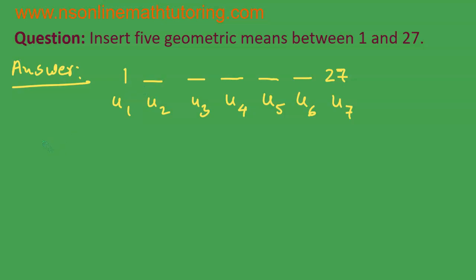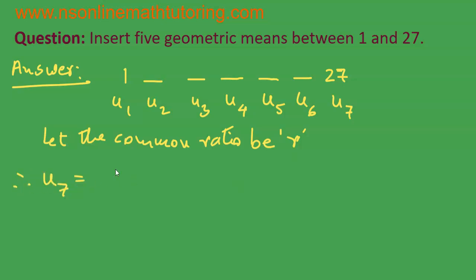And since this is a geometric sequence, there will be a common ratio. So let me write, let the common ratio be R. Okay. Therefore, U7 should be equal to U1 times R to the power of 6. 7 minus 1, that is 6.